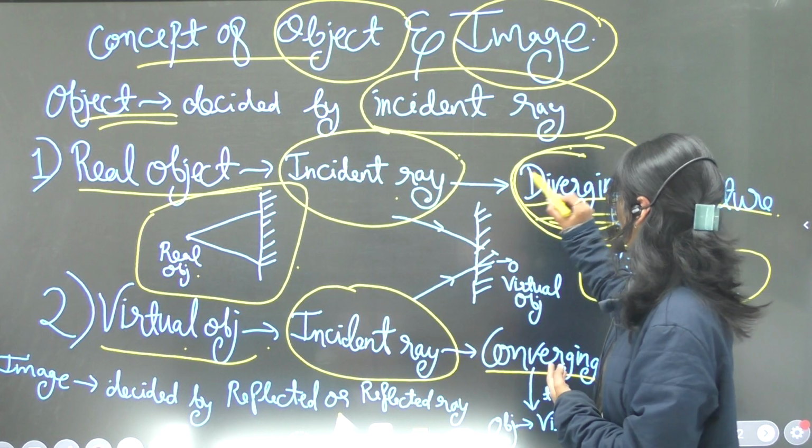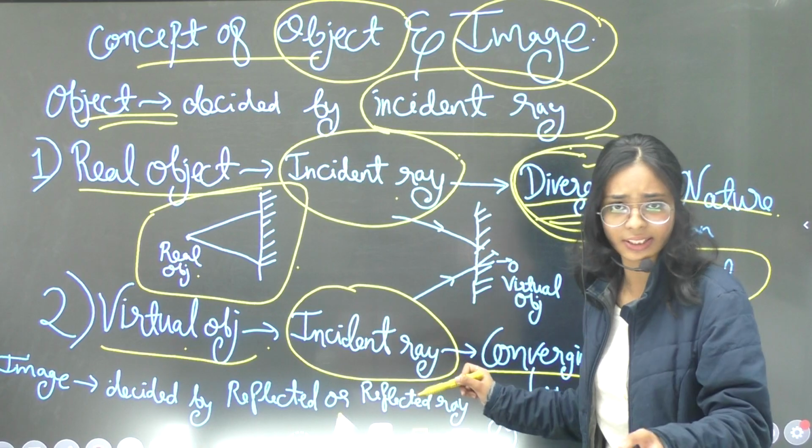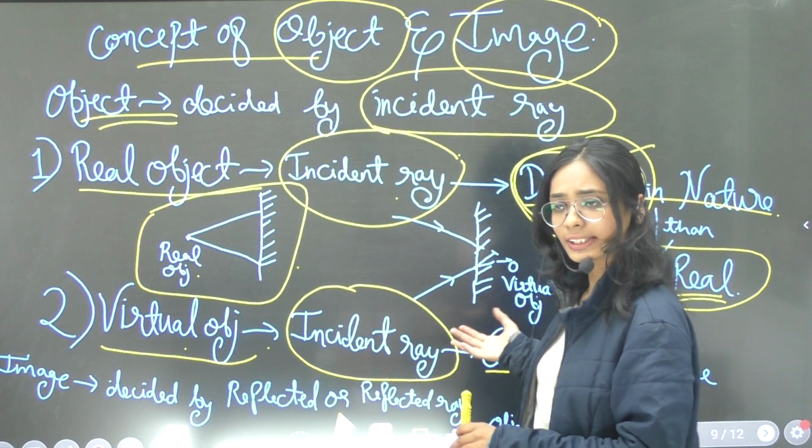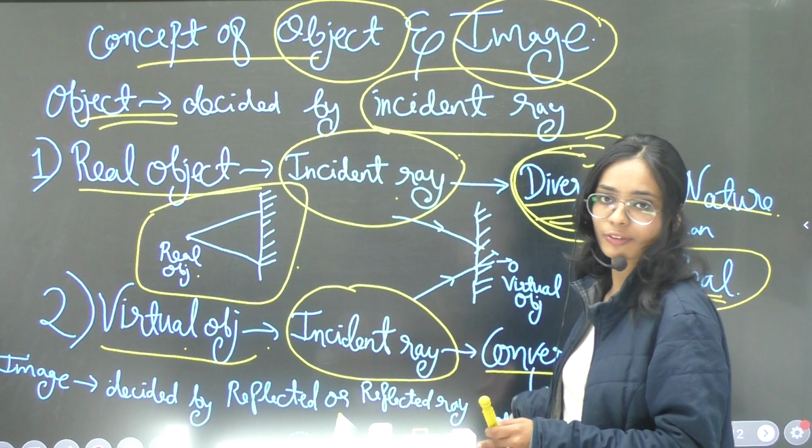So if we have already dealt with the diverging nature, let's get started with the other nature, the converging nature.